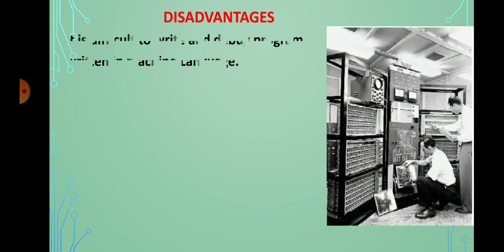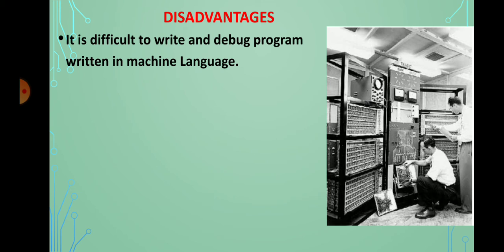Now let us see some of the disadvantages of using this language. It is difficult to write and debug programs written in machine language.